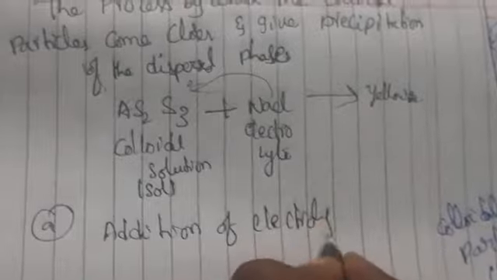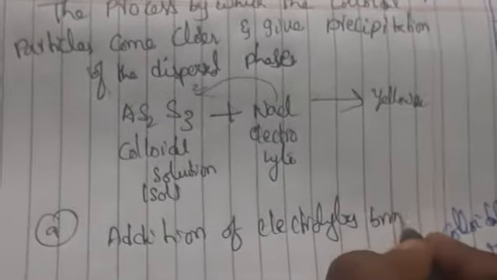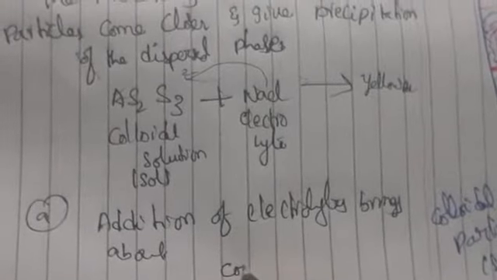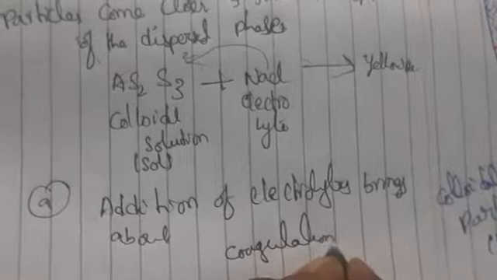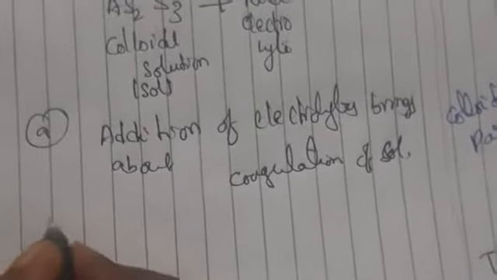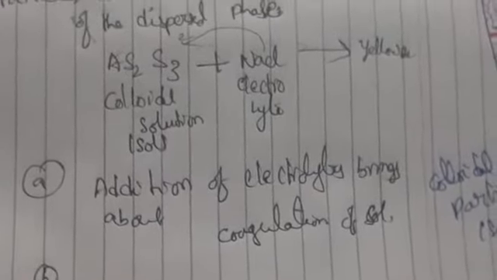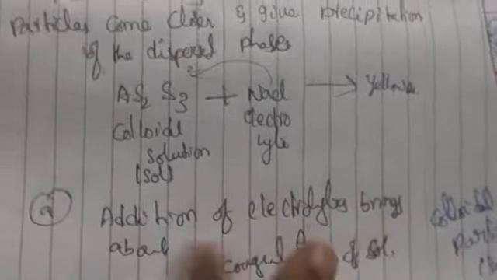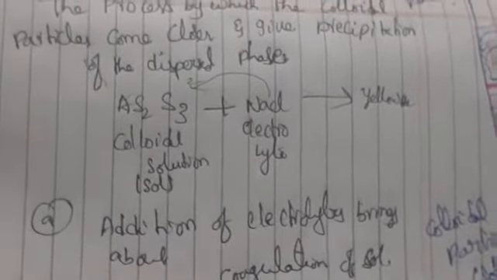Coagulation is nothing but the addition of electrolytes bringing about coagulation of colloidal particles, that is, the sol. Another point: the ion which is effective in causing coagulation of a sol is the ion whose charge is of opposite sign.